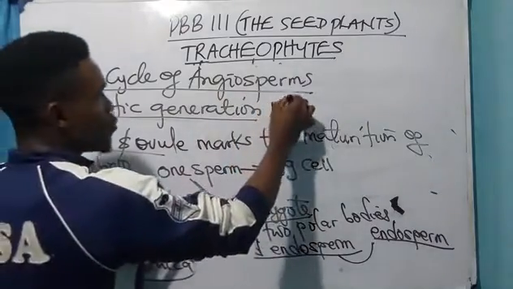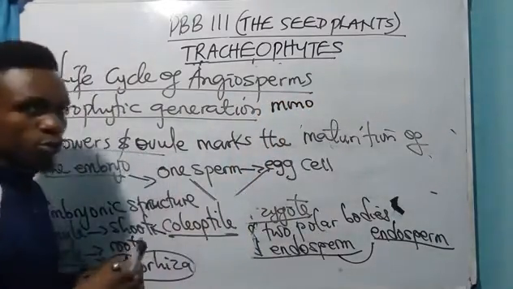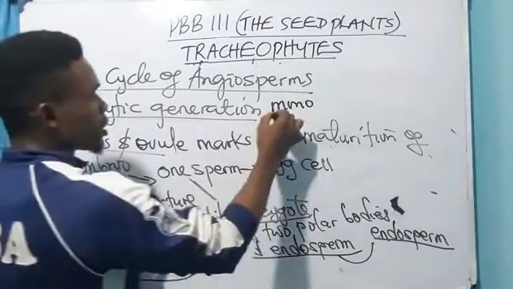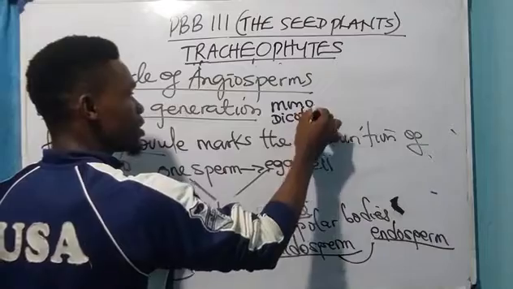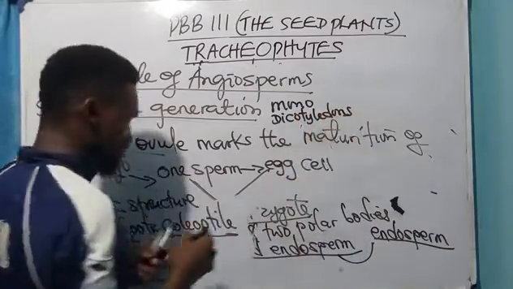Now, this embryo could have one cotyledon. You call it what? A monocotyledon. It could have two cotyledons, called what? Dicotyledons. Alright, you can see that.